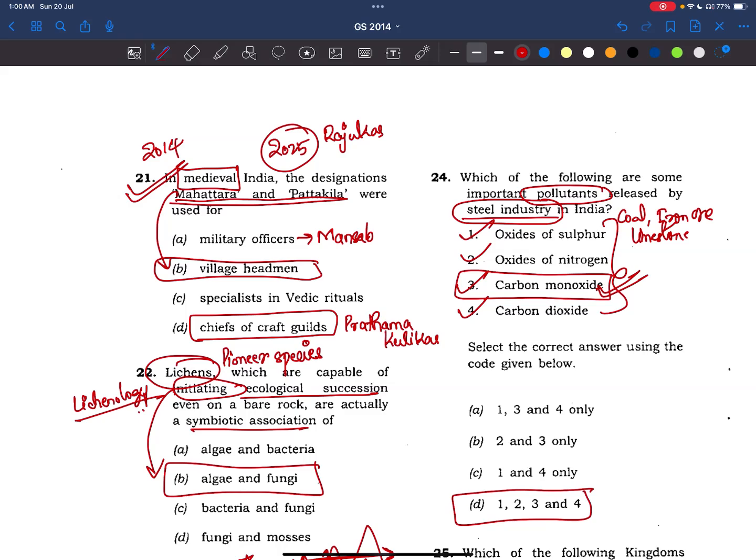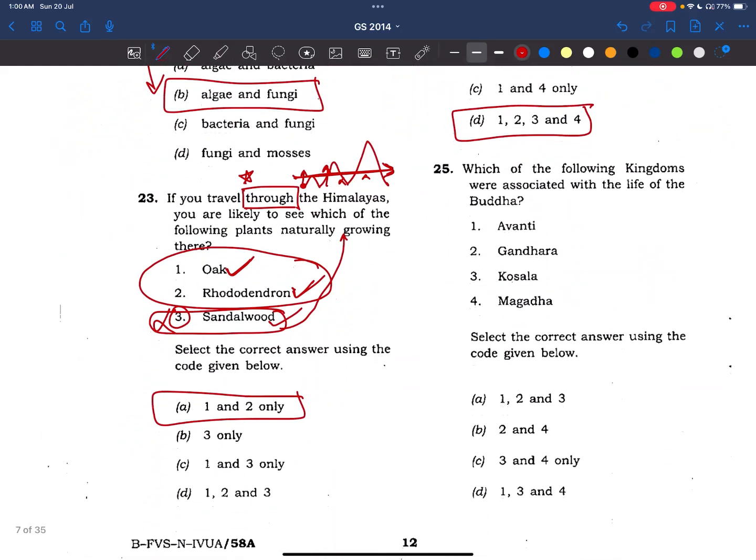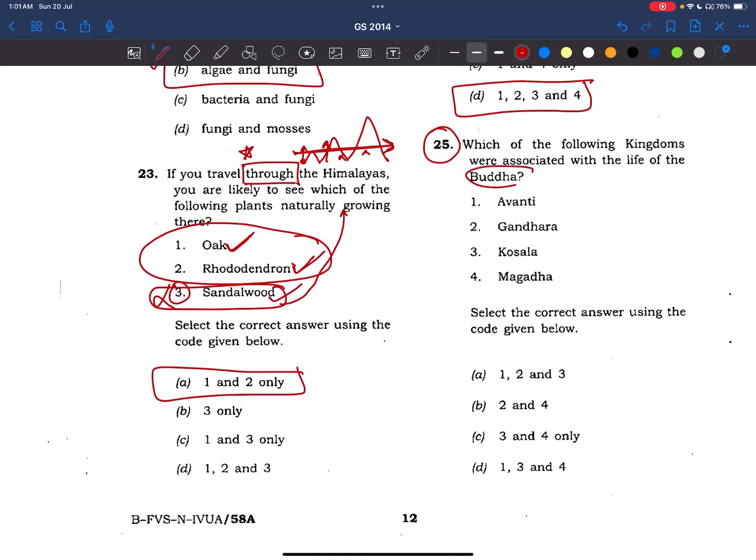Okay, coming to the 25th question. Which of the following kingdoms were associated with the life of Buddha? See here, friends. Buddha was born in Lumbini, right? And see, he traveled to Sarnath. There he got enlightenment, and then he came back, right? He came back to Magadha, and at that time Bimbisara was the ruler, and Bimbisara offered the throne to Buddha, but Buddha rejected. And Buddha also visited Kosala.